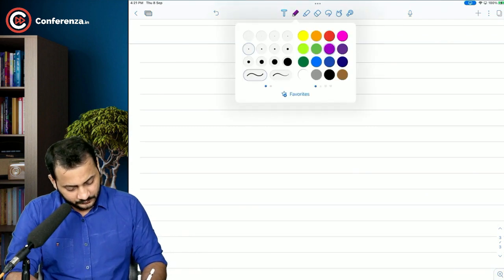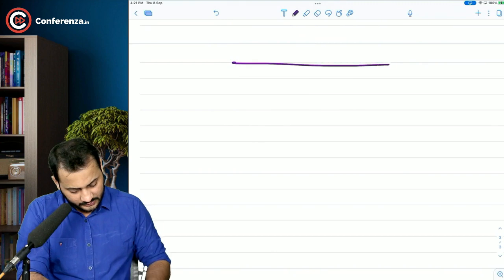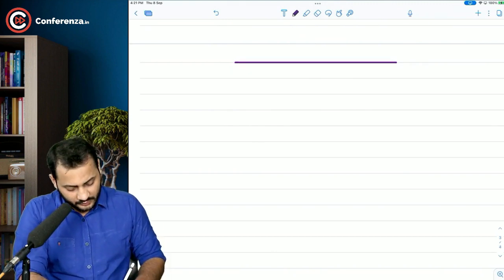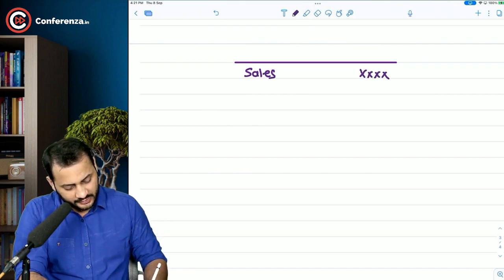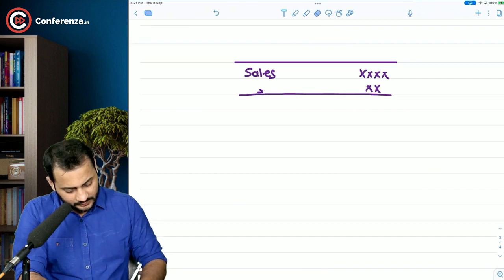See, it all starts with a basic operating structure. We are going to say this is sales, right? Then we deduct all the costs, or we can say operating cost. It's better to say operating related expenses.